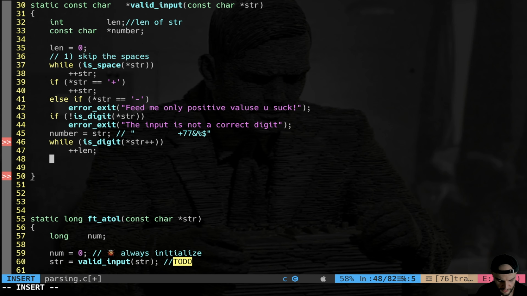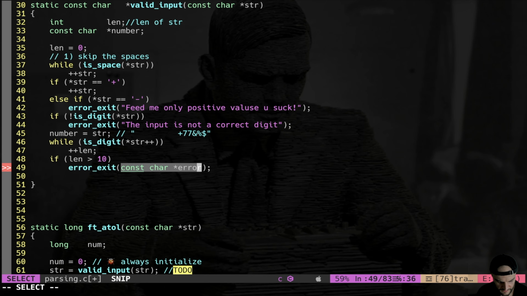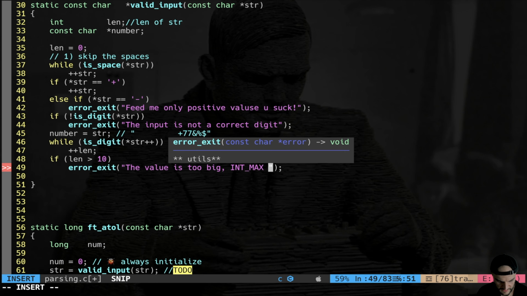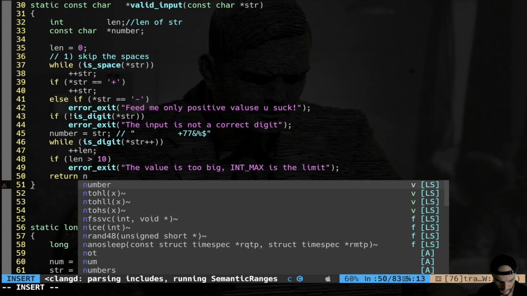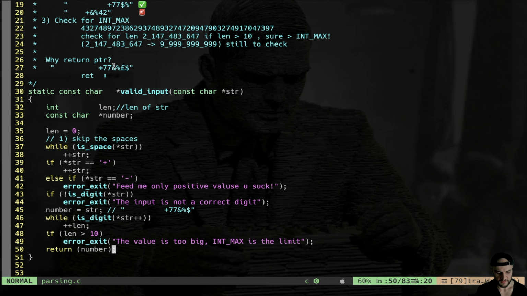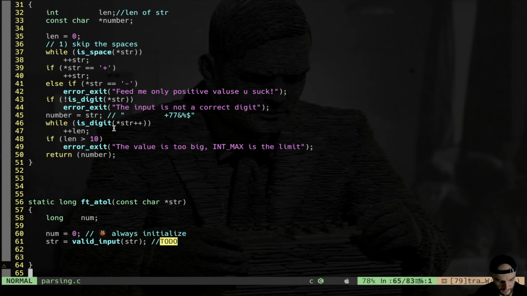Okay. Final control, I say if len is major than 10, error exit, the value is to int max is the limit. Then at the very bottom, we're gonna return number. Okay, I think it's fairly simple, this valid input, right? What do you think? Okay, we keep going on with our alpha to long.